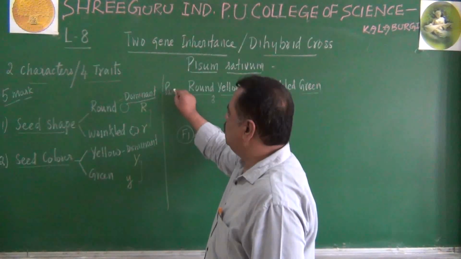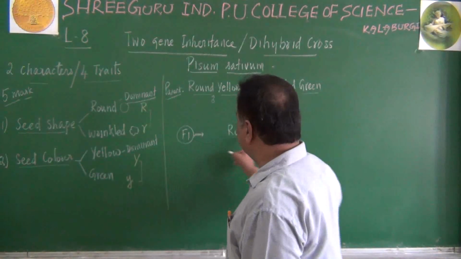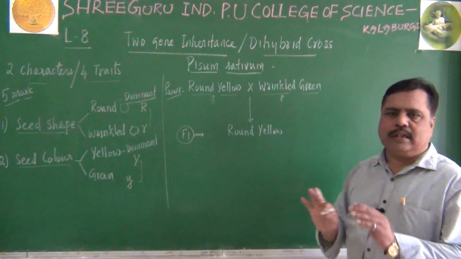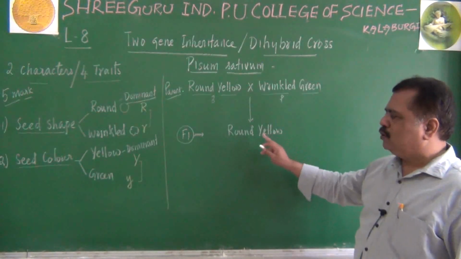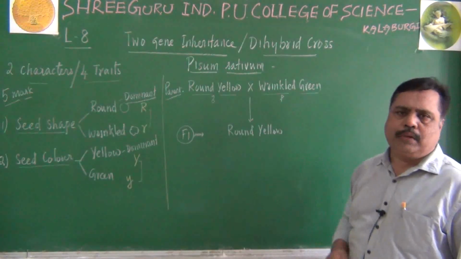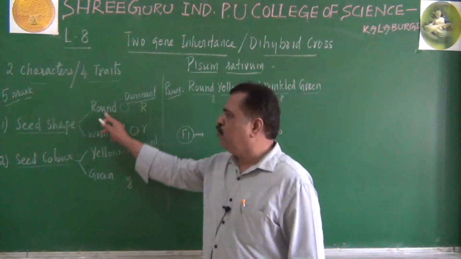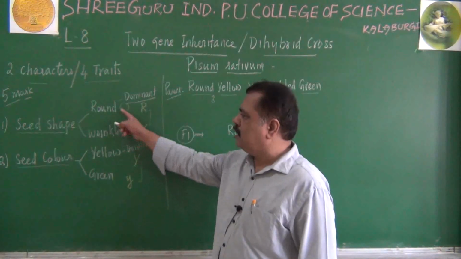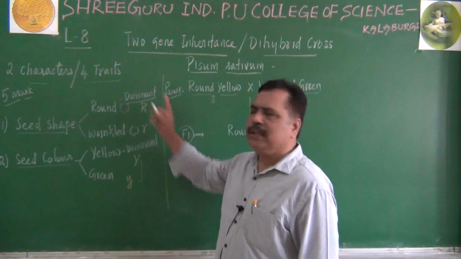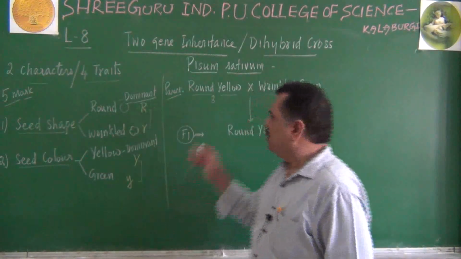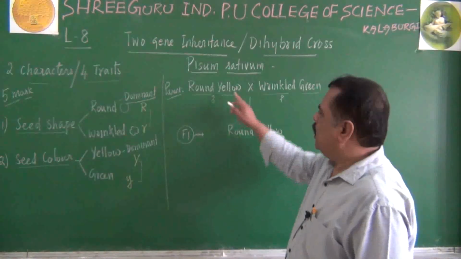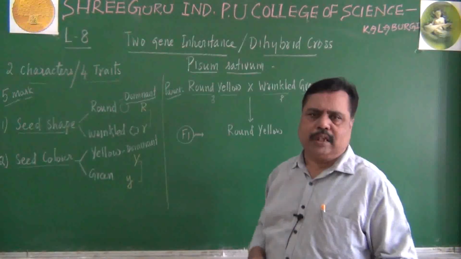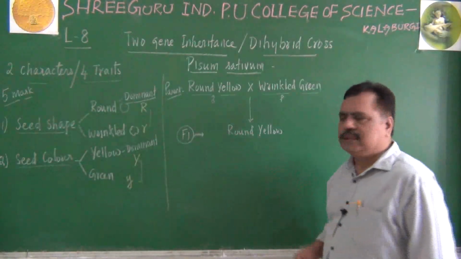This is the parental generation. These parents have produced round yellow only in the F1 generation. Remember, there is no individual with wrinkled green. Now Mendel understood law of dominance is playing an important role here because he already knew about law of dominance based on monohybrid cross. When he crossed round and wrinkled, he already knew round is expressed in the F1 generation. Similarly, here also round has been expressed. And here also yellow has been expressed because of its dominant nature. So law of dominance operates, there is no problem with reference to first generation.